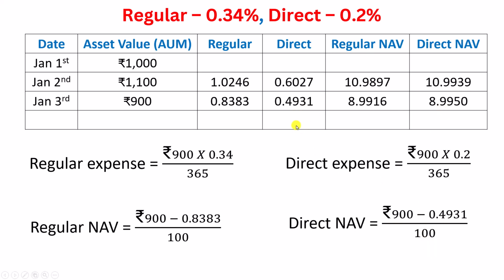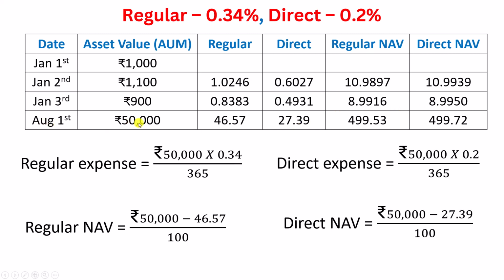Okay. Next, let us say on August 1st, 50,000 rupees is the AUM, and when we calculate everything in the same way, we get all these values. Alright? Now, what you have to know is this is taken away every single day. Even though we have 0.34 percent and 0.2 percent as the percentages for the year, the mutual fund company does not take it once every year. It takes small portions every single day.